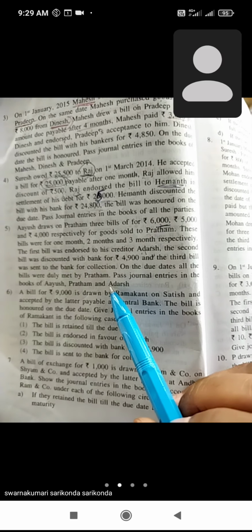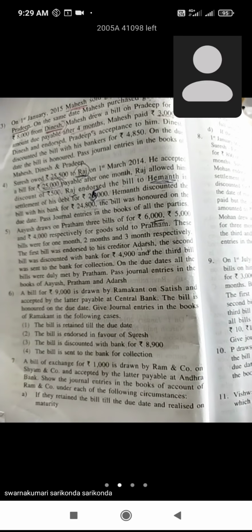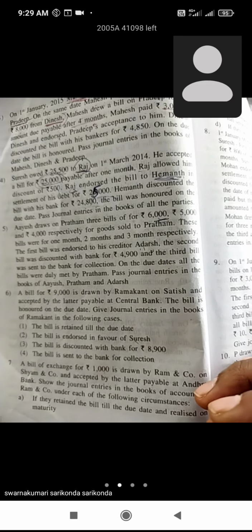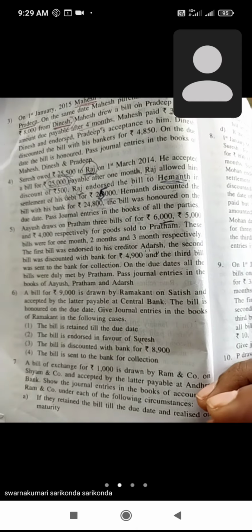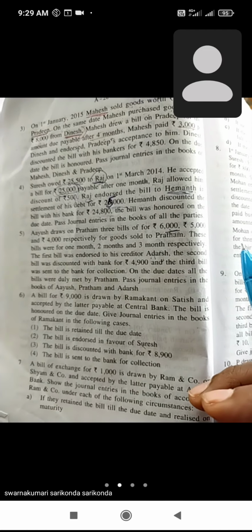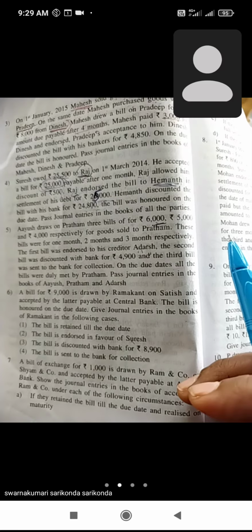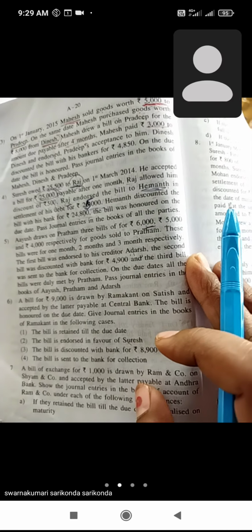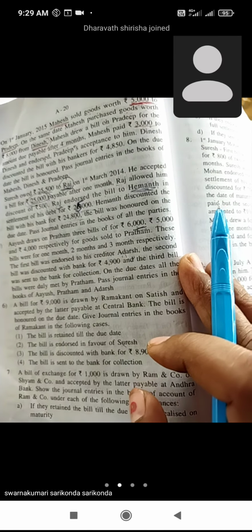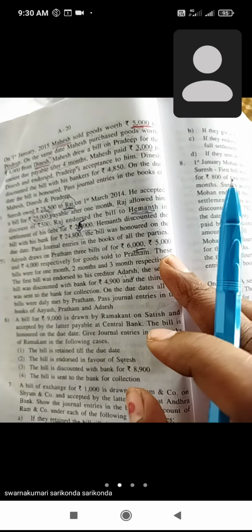So in this problem, Ayush is the drawer, Pratham is the drawee and Adarsh is the endorsee. This chapter is bills of exchange. Bills of exchange is nothing but: after finishing the selling transaction, the seller writes down a bill, which is called a bill receivable.